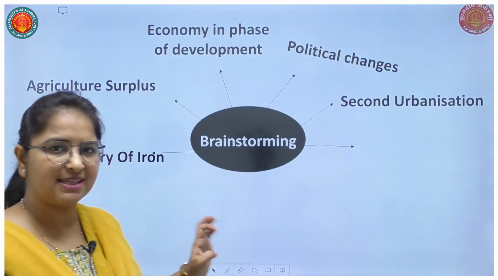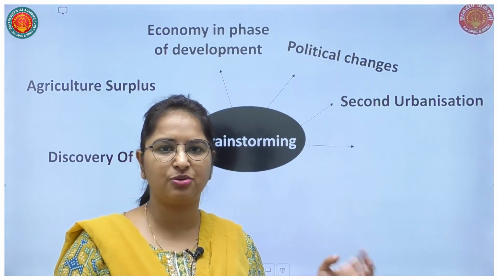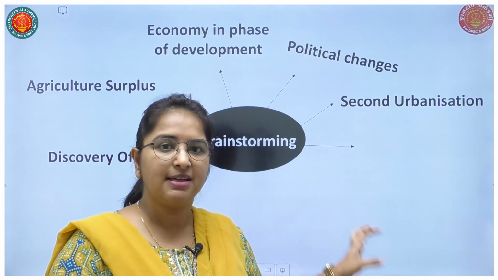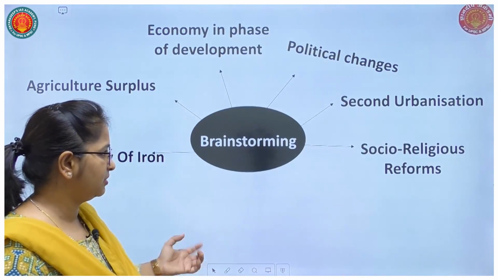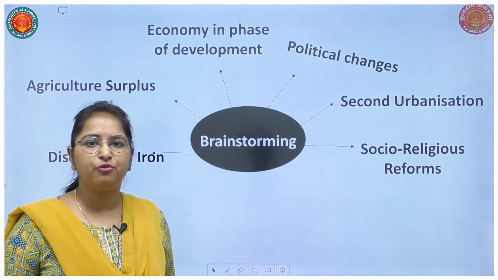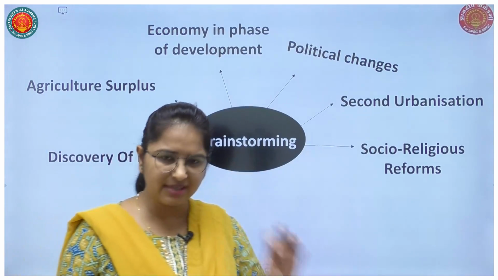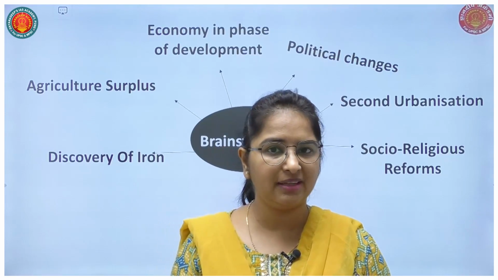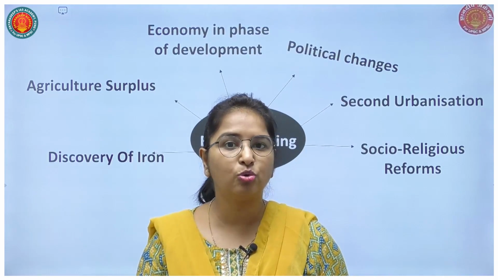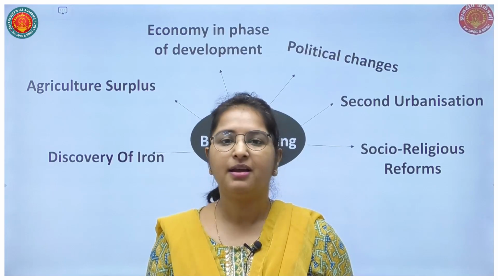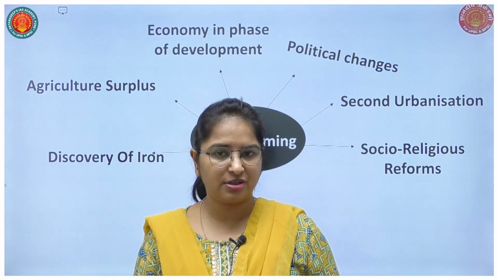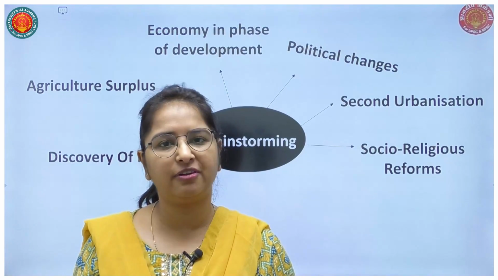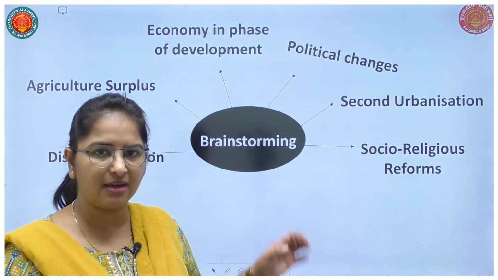Now, why is this known as second urbanization? Because the first urbanization took place at the time of Indus Valley civilization. Hence this is known as second urbanization. Then socio-religious reforms took place. Always remember that if the economy changes, society will automatically change its conditions, rules, and structure, right? Because surplus agriculture or surplus economy will drive society into a different phase. Fine, so this is our information.